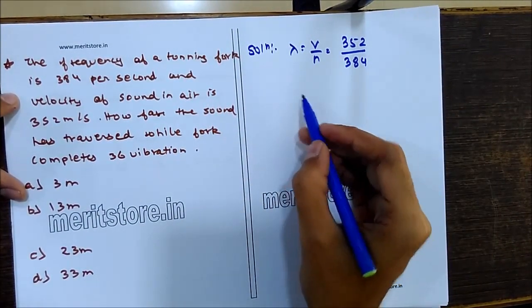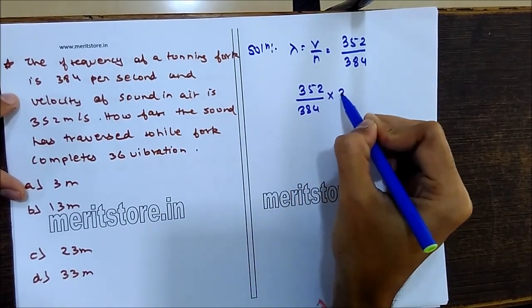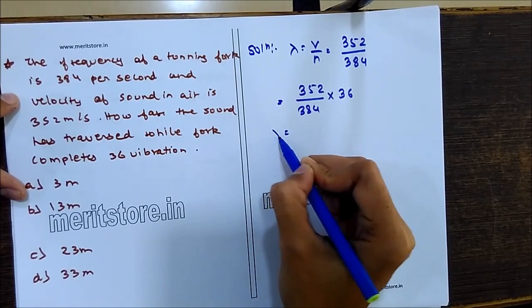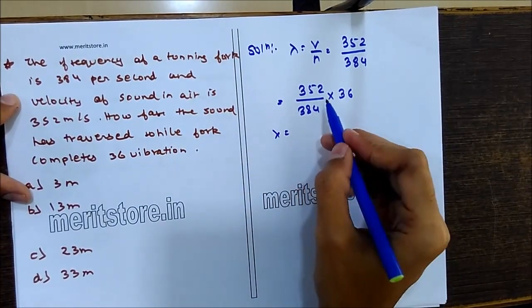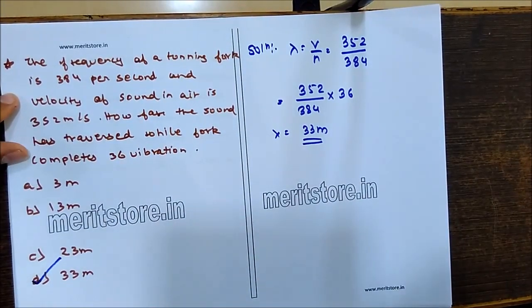So during 36 vibrations the distance traveled will be 352 upon 384 into 36. So the answer comes out to be 33 meters. So D is the correct option, 33 meters.